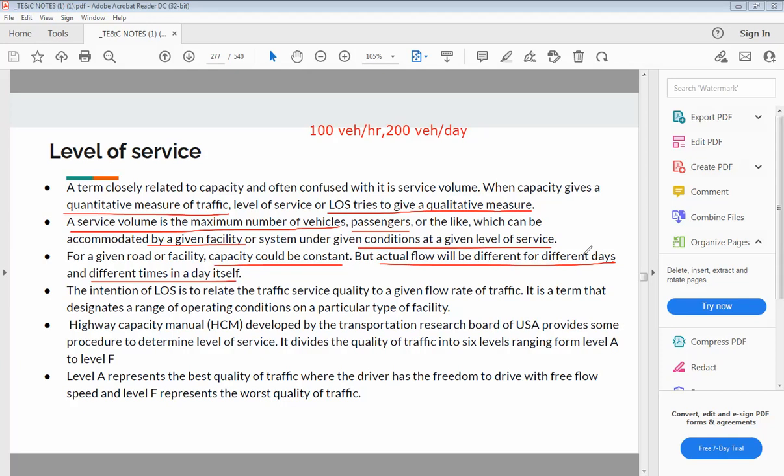Also, it is different within a day. For example, in the morning there will be maximum traffic volume, in the afternoon less, and in the evening there will be a maximum volume again.